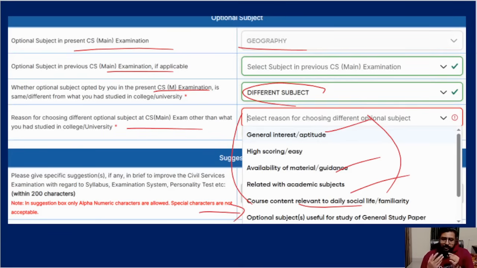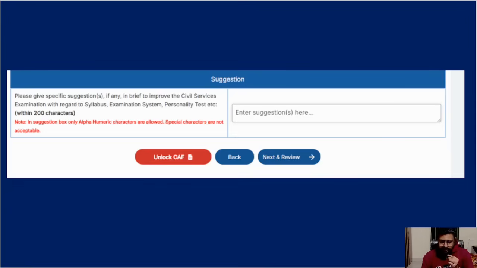They want to know why you chose geography. They are not going to simply let you go by telling, okay, geography. They want to know in full detail why you chose geography or whichever subject. And then again, it's like a feedback form. They are asking, tell us what all betterment we can do.